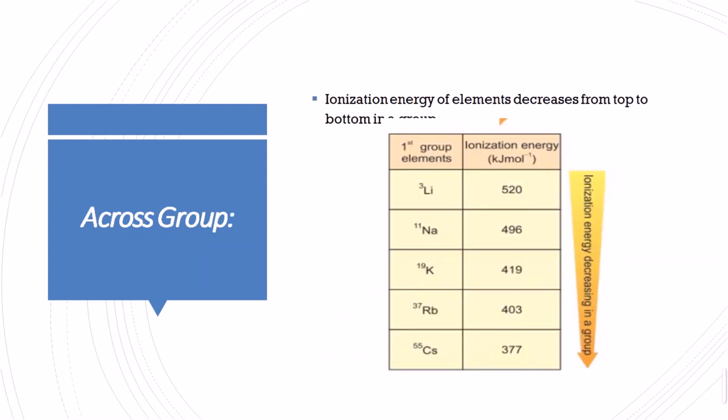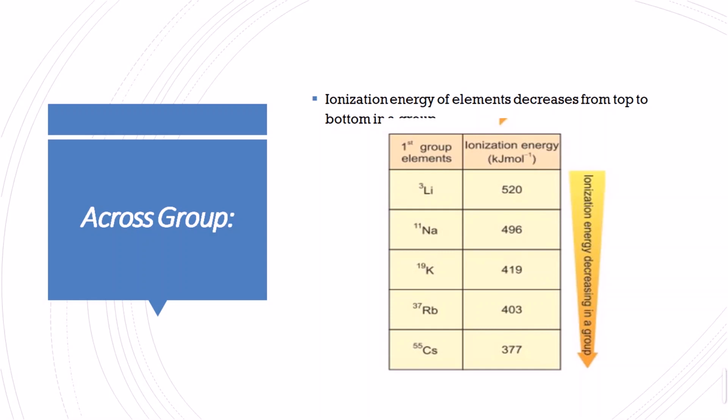Okay, what will happen in the groups? In the groups, the ionization energy of the elements decreases from top to bottom. What happens in the groups? The size of the atom is increasing, and there is less attraction between the nucleus and the outermost shell electron.